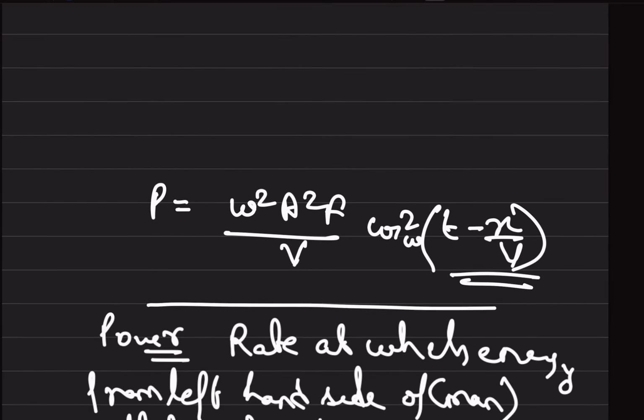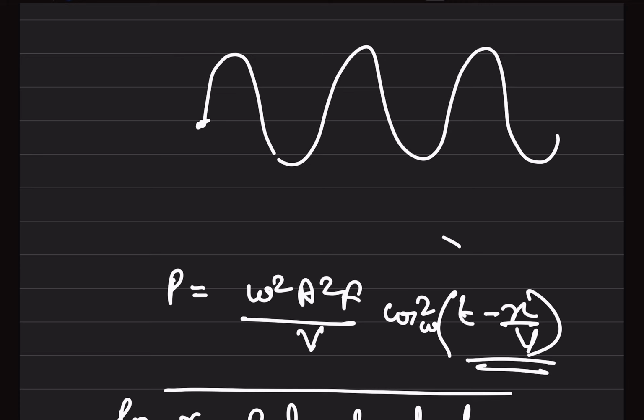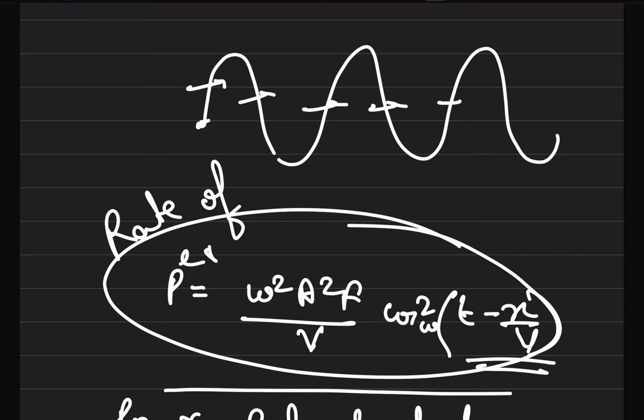Suppose this was the man holding the string. This is the rate at which the power will be transferred from here to here. This is the rate of energy transmission from left to right.